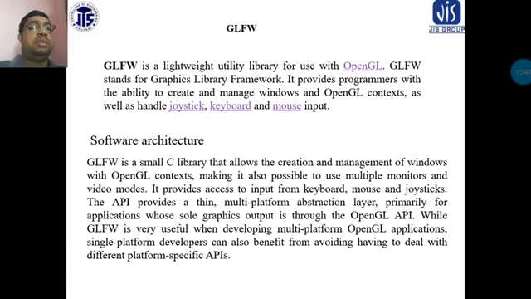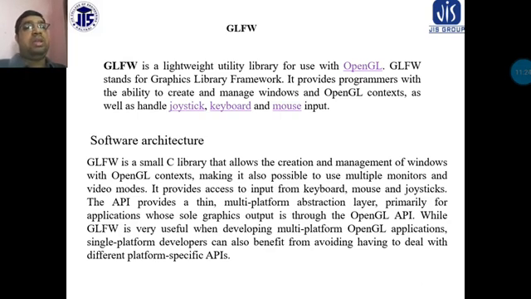That means you can see different types of joysticks available for our computer, and also keyboards and mouse, that is the input. And also the software architecture is here. GLFW is a small C library that allows the creation and management of windows with an OpenGL context, also making it possible to use multiple monitors and video modes.